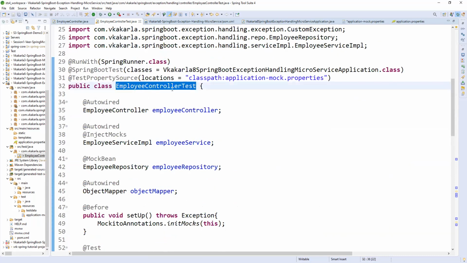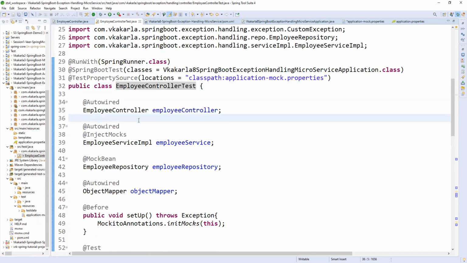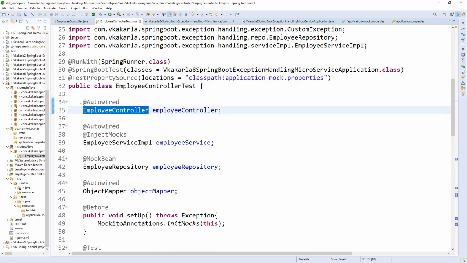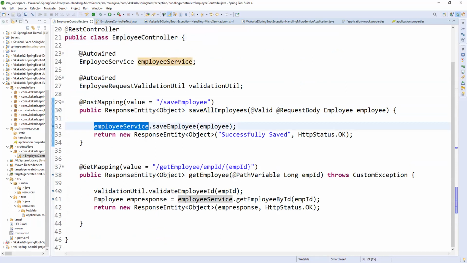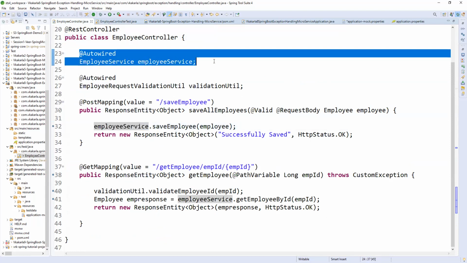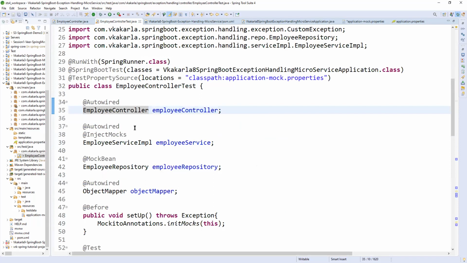For the employee controller test, I need the employee controller class. Why? Because we are going to test the employee controller only, so I autowire it here. If you see, from here we are calling the employee service. We autowire the employee service inside the employee controller because we are calling one of the functions inside the employee service. The same way, we are calling one of the functions inside the employee controller, so I autowire it here.